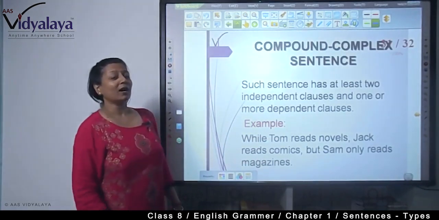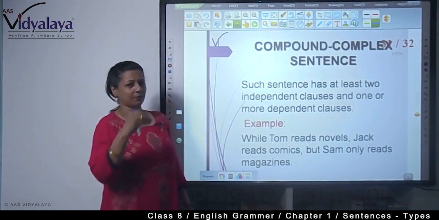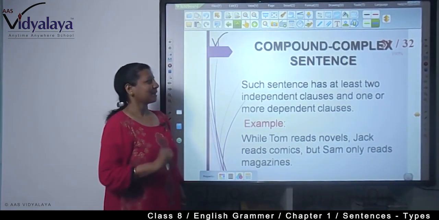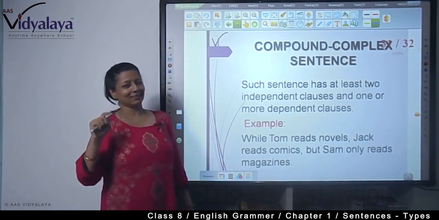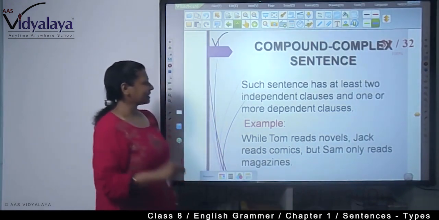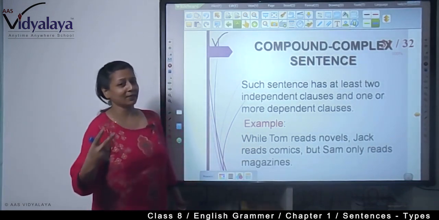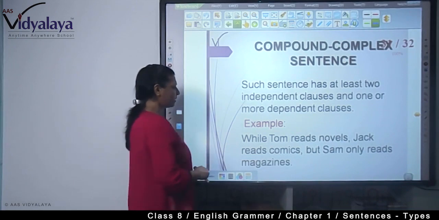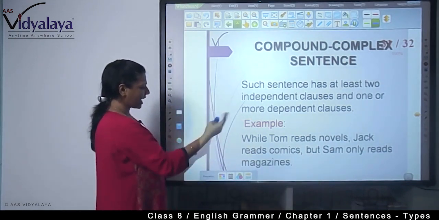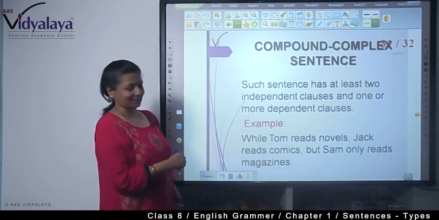Now there is one more type of sentence. I have told you about simple, compound and complex sentences. One more type is the compound complex sentence. In this, what will you find? Such a sentence has at least two independent clauses and one or more dependent clauses. For example: while Tom reads novels, Jack reads comics, but Sam only reads magazines.